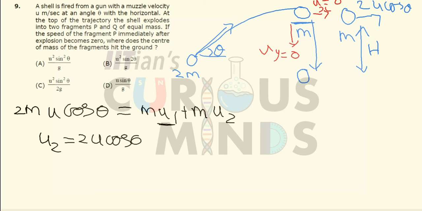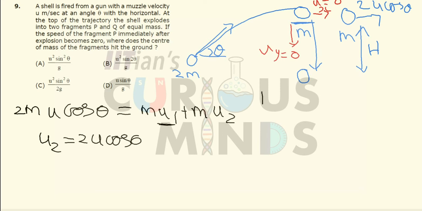Let us find out that value. Let us first find out, in order to cover a distance h, what will be the time taken. The vertical velocity of this fragment will also be equal to 0, because before explosion the velocity of 2m was only in the horizontal direction. So let us find out at how far the second fragment will hit the ground.